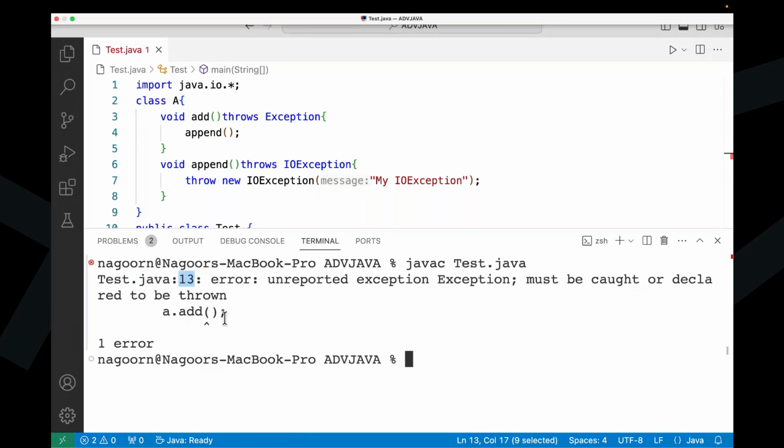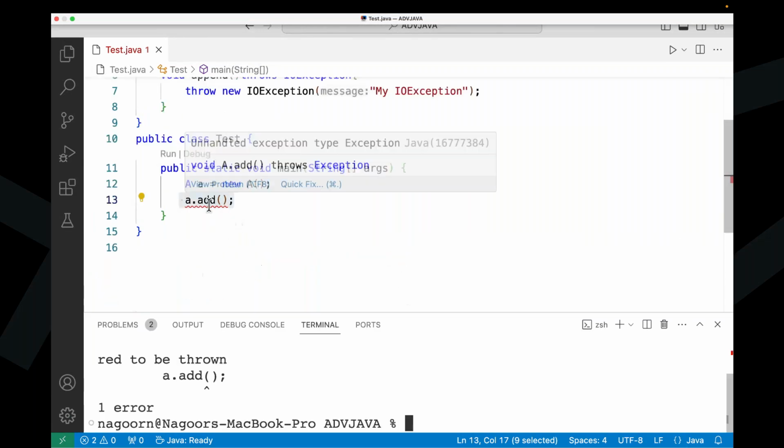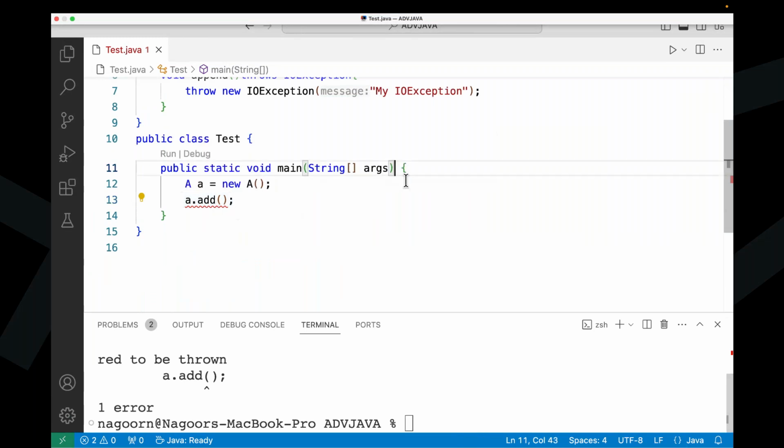When we are getting that exception at the 13th line, what next? Even in the main method, I don't want to handle this exception. Here we got an exception, but I don't want to handle it here either. Then I use throws with a super class of the exception. Throws Throwable is also available, since Throwable is a super class even for Exception. So we are bypassing that exception from the main method to the caller of the main method.